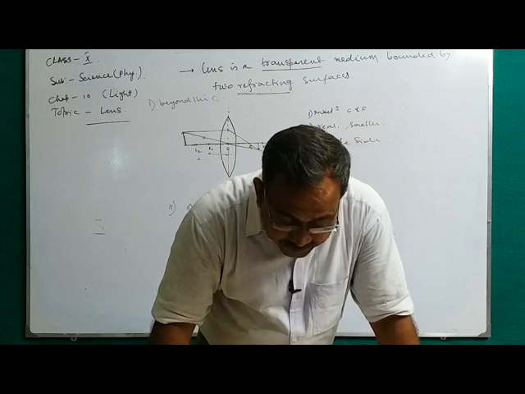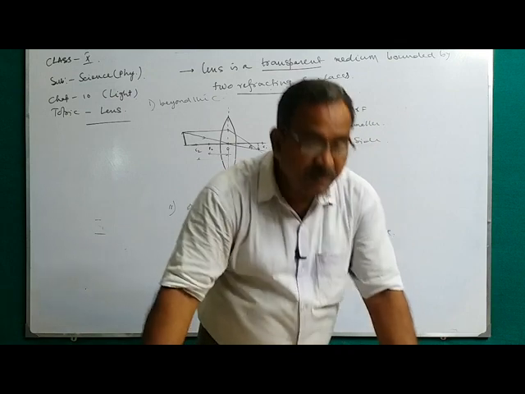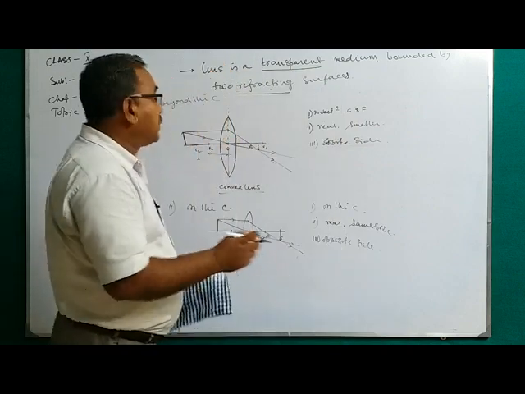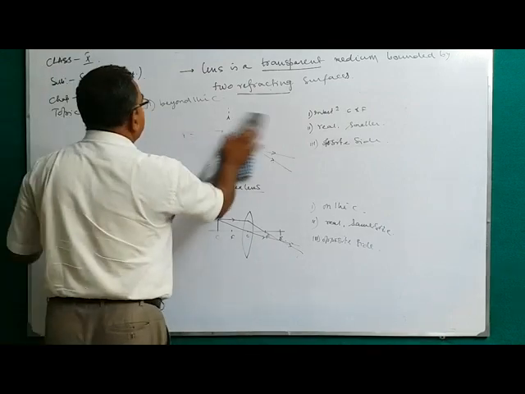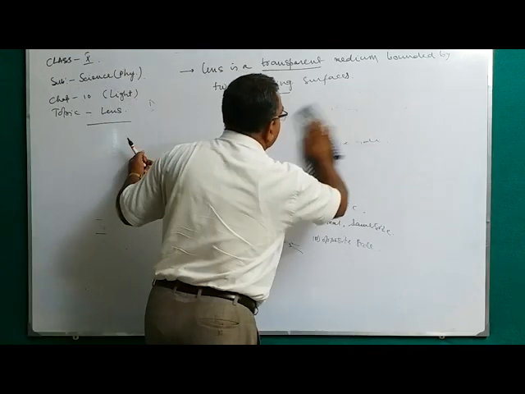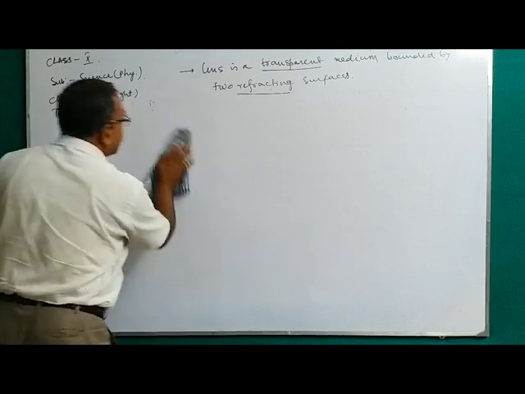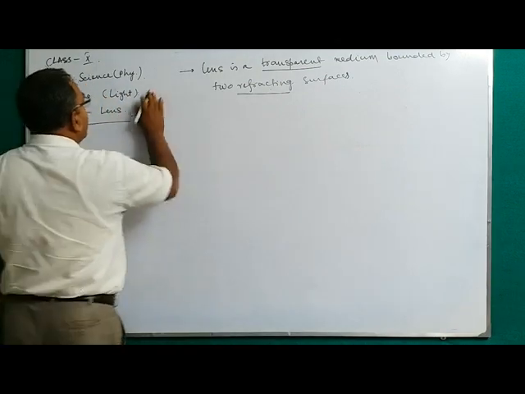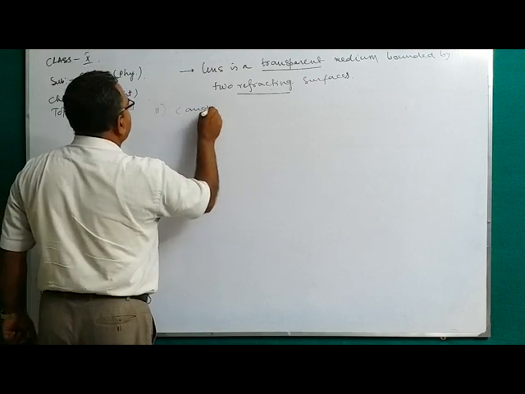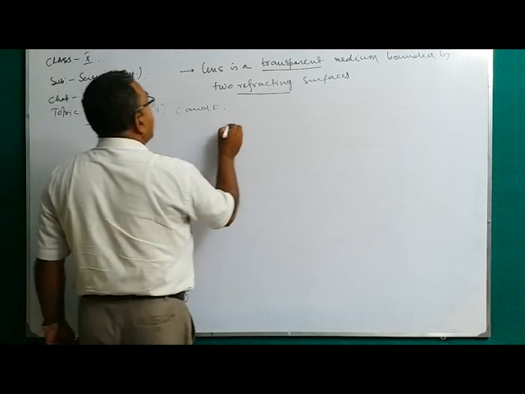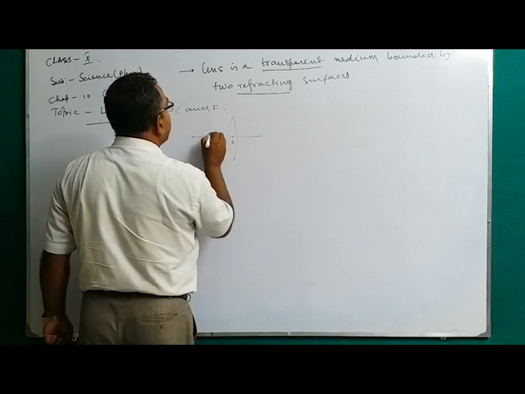Next diagram. If the object is placed in between C and F, if you draw it, the diagram will be this type.